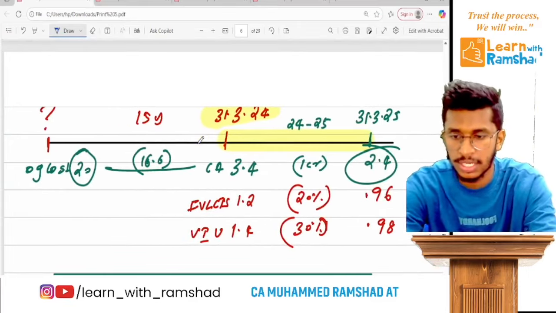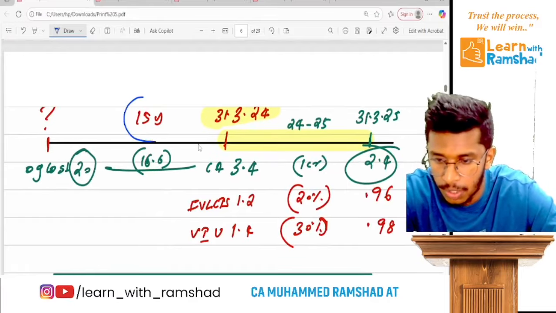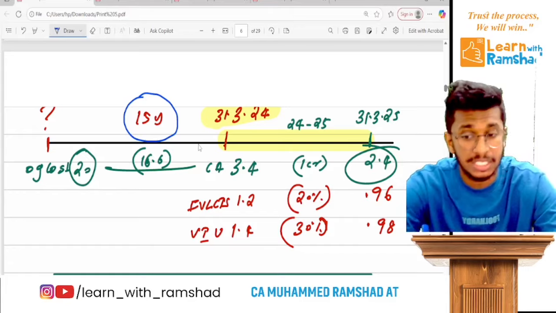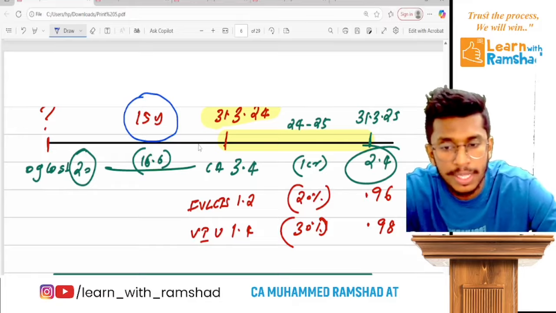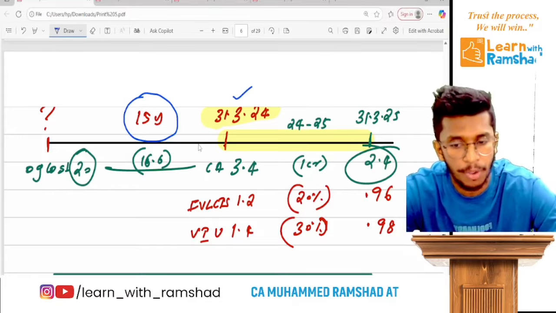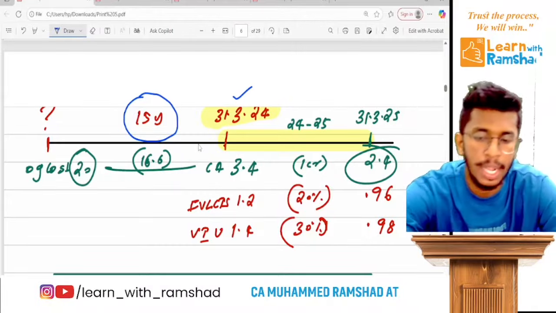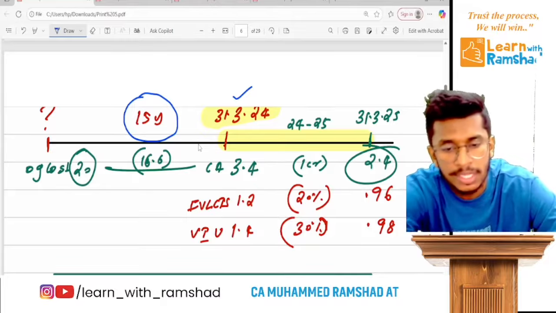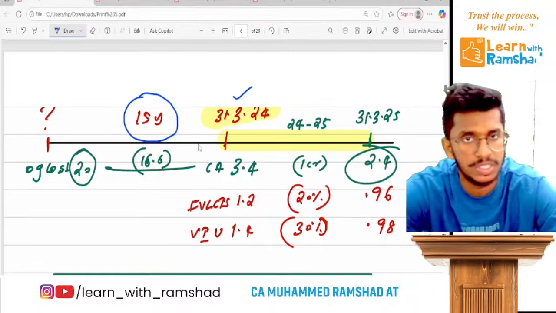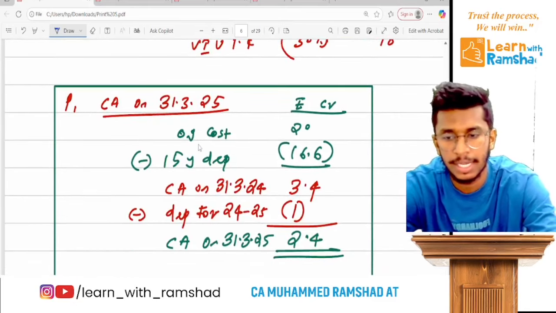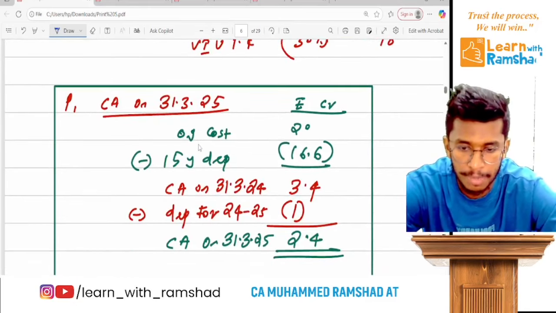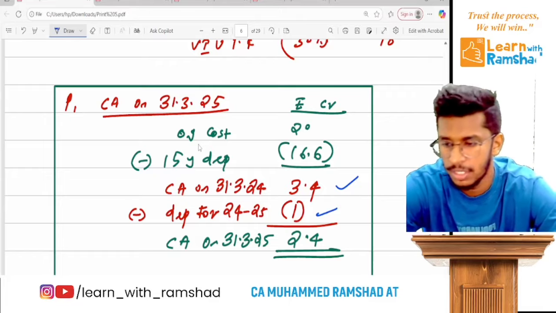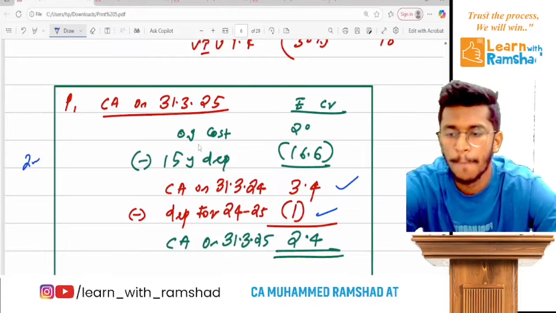So actually in this question, they purchased the asset 15 years ago. Clear? So at that time the original cost was 20. During these 15 years, total depreciation was 16.6 crore. So on 31st March 24 the carrying amount is 3.4. Now in the one year 24-25 there is a depreciation of 1 crore. So the carrying amount on 31st March 25 is 2.4 crore. That's the first part. It could be easily calculated like this. The original cost 20 minus 16, you get the carrying amount on 24 first, then you deduct 1 crore. So easy, you deserve 1 or 2 marks for this. So part 1 is okay.